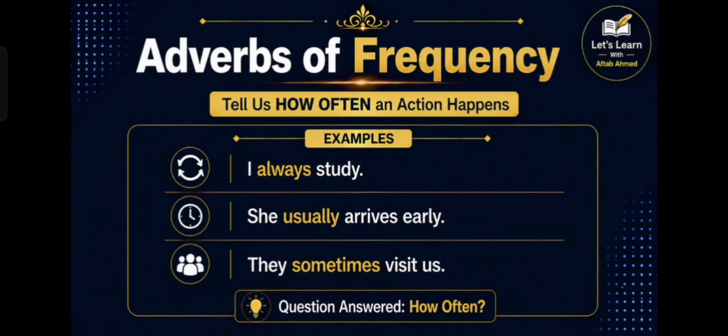Another common type is adverbs of frequency. These adverbs tell us how often an action happens. They answer the question, how often? Examples: I always study. She usually arrives early. They sometimes visit us. These words show the frequency of an action. They help us understand whether something happens regularly, occasionally, or all the time.